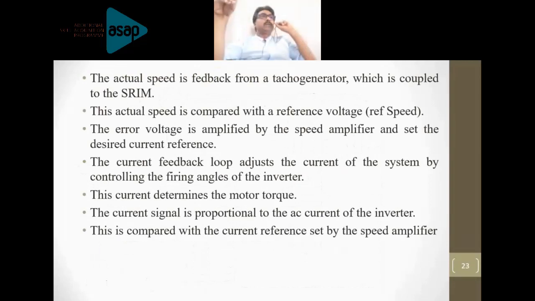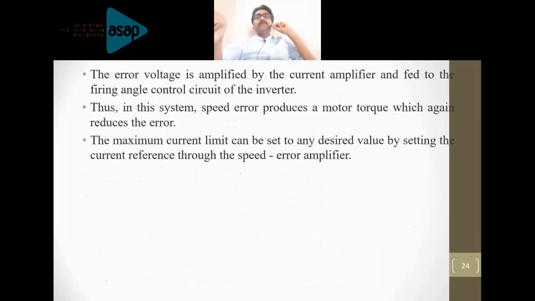That current controller is producing the control signal that is given as an input to the firing circuit. Now this firing circuit will control your line commutated inverter with respect to the speed you are expecting to be controlled. Right? Is it clear? So once again, the static Kramer drive works as such.